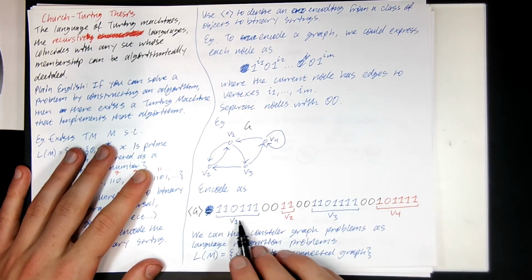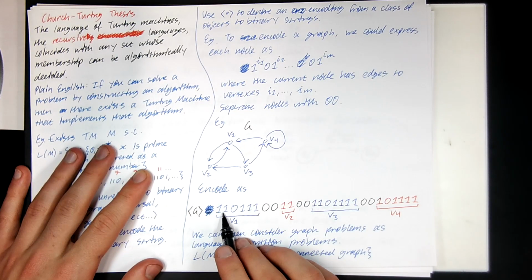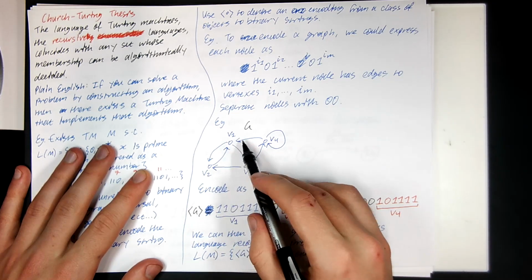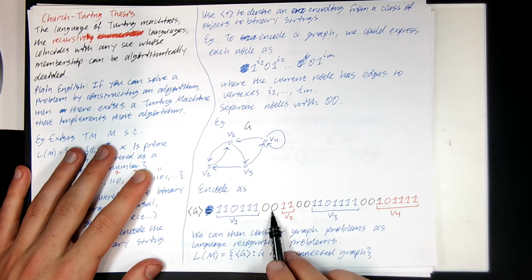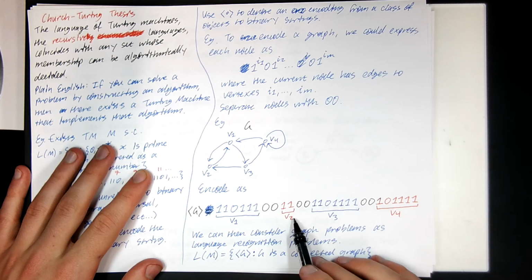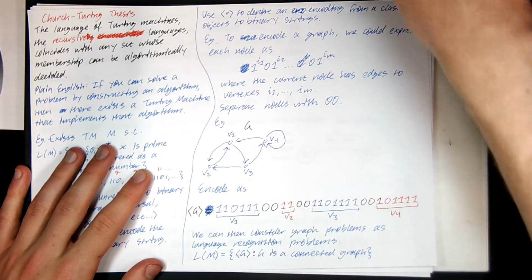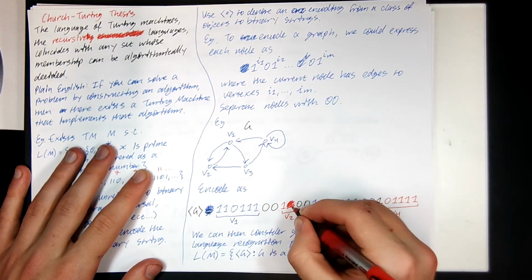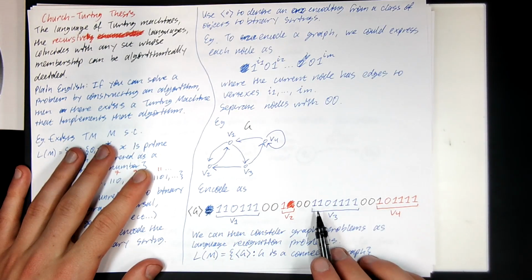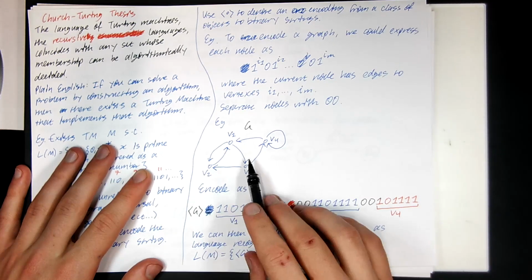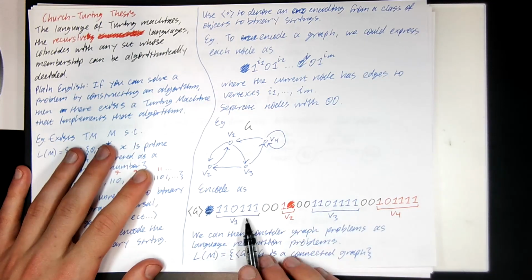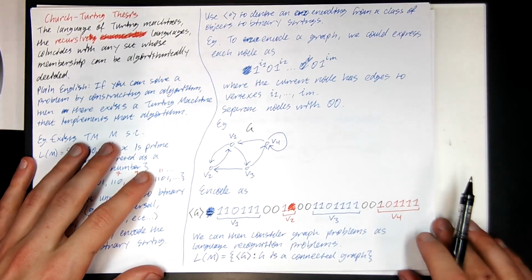So this is vertex 1, which states I can go to vertex 2 or I can go to vertex 3. So V1 can go to V2 or V3, and then separated by double zero, V2 can only go to V1. That should be a single one by itself. There we go. So V2 can only go to V1. V3 can go to V2 or V4, and V4 can go to V1 or back to itself. So that would be one such way to encode a graph as a Turing machine input.